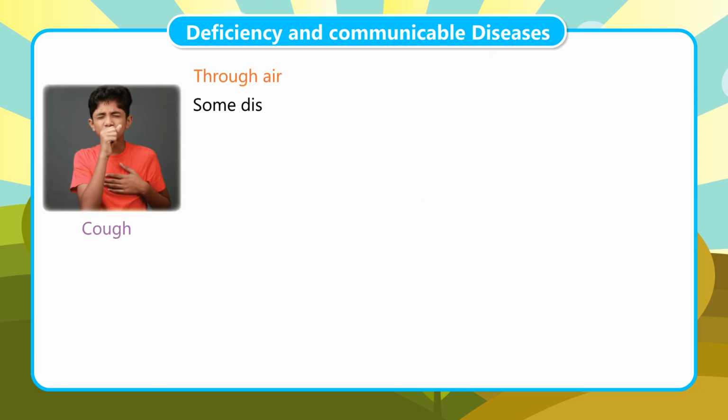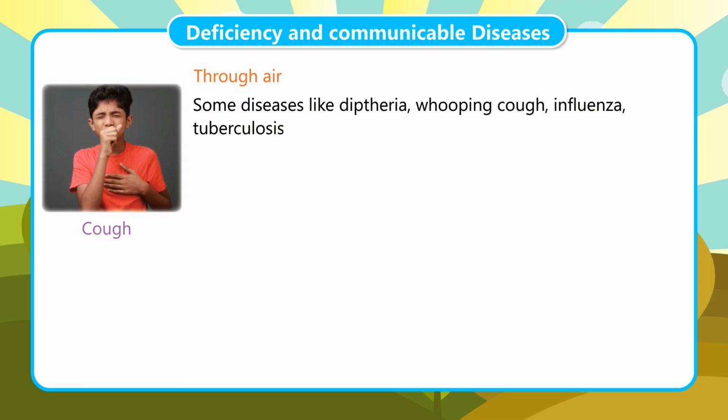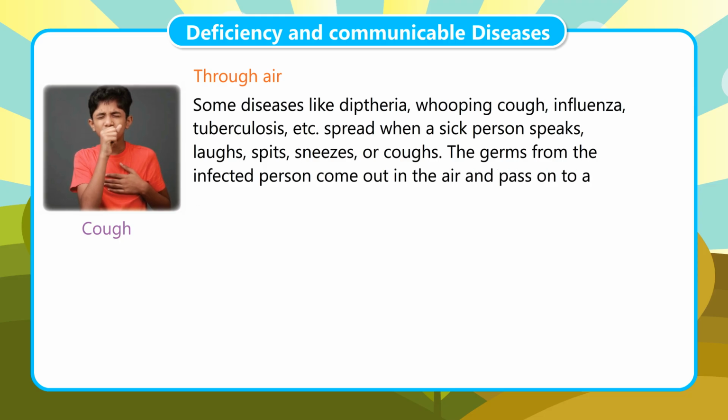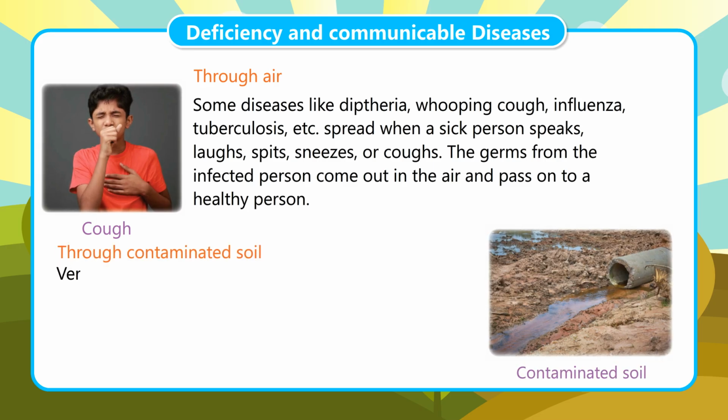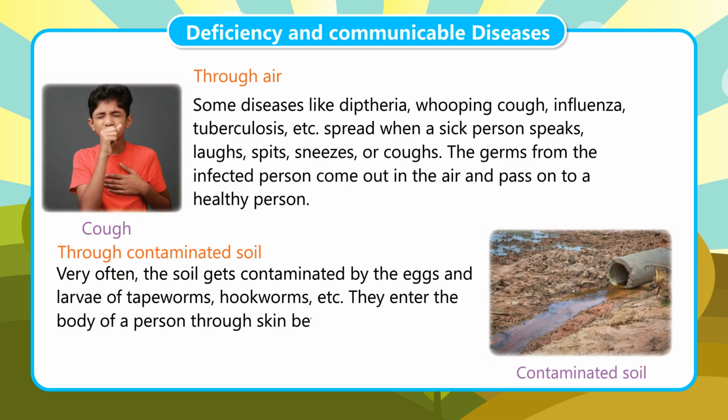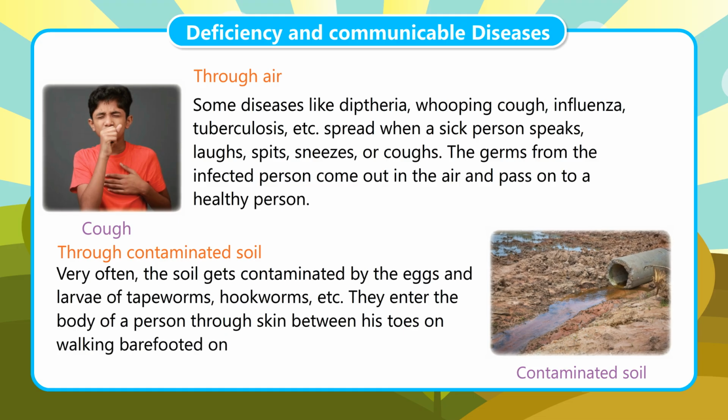Through air. Some diseases like diphtheria, whooping cough, influenza, tuberculosis, etc. spread when a sick person speaks, laughs, spits, sneezes, or coughs. The germs from the infected person come out in the air and pass on to a healthy person. Through contaminated soil. Very often, the soil gets contaminated by the eggs and larvae of tapeworms, hookworms, etc. They enter the body of a person through the skin between his toes on walking barefooted on such soil.